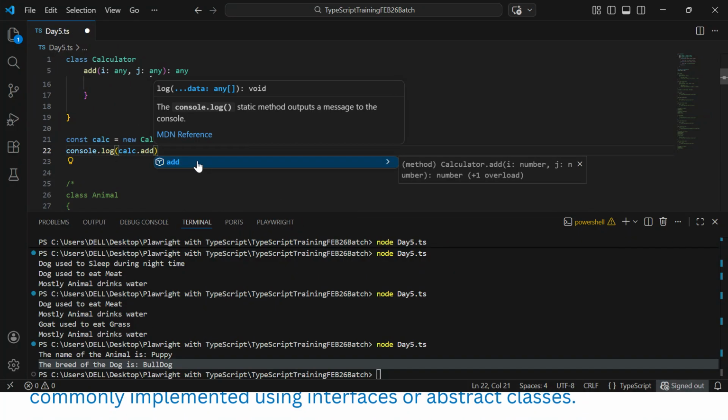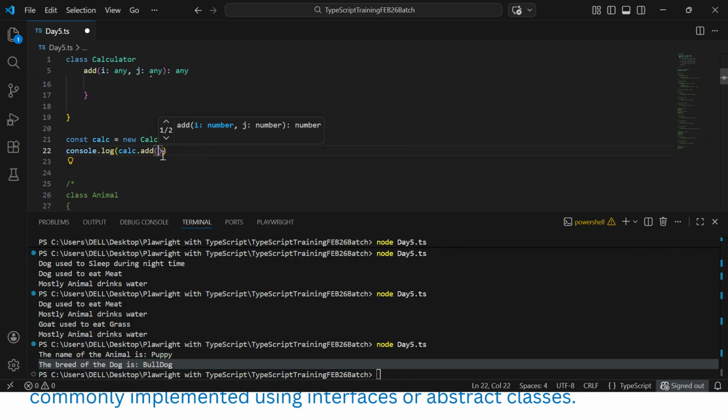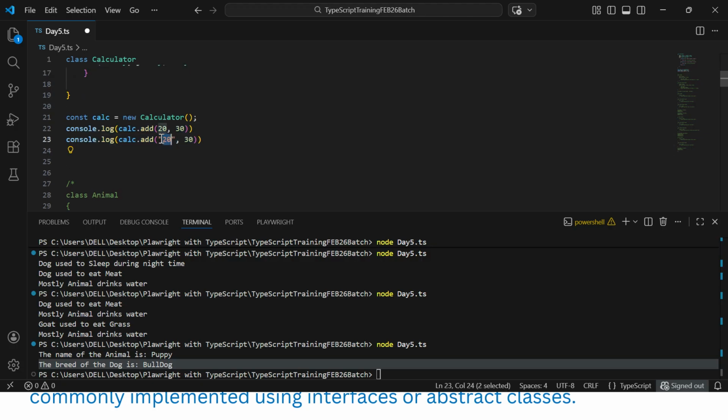There are three versions we have created. Either we can give integers, say 20, 30, that will be fine. So it will be arithmetic operation, both numbers, and if we give strings, it will be string concatenation, say hello world.